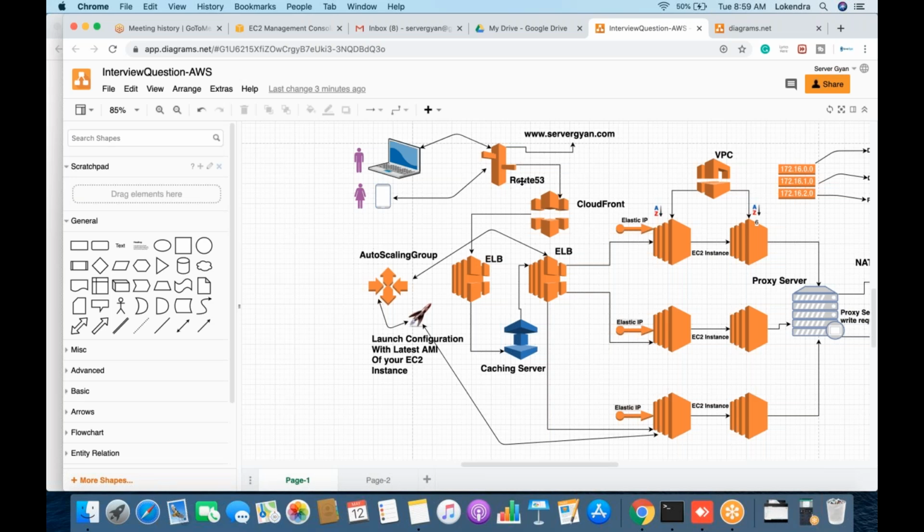Okay. This was the first image. Now let's talk about security. First of all, we have secured this particular thing here, because AWS CloudFront allows us to integrate some other services. The very first one is WAF, which means web application firewall, and we can integrate it here. The second one is Shield. If you want to set a rule here that if a single IP address is hitting this more than 5 times within a single second, it should be blocked.